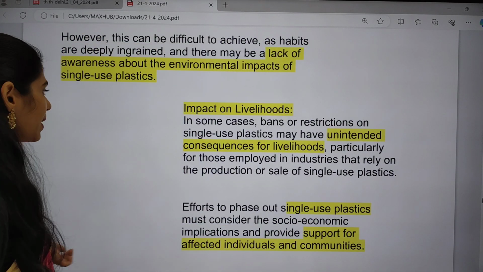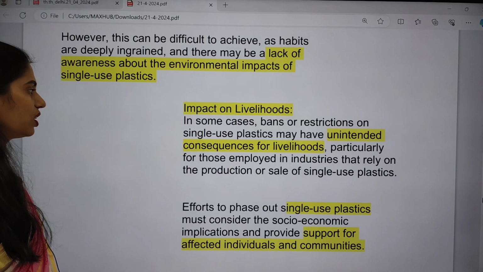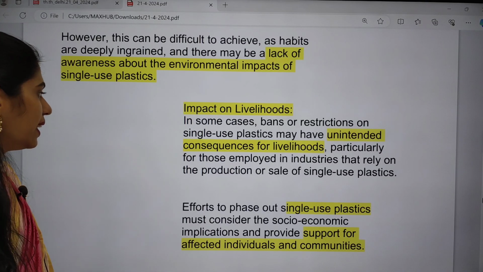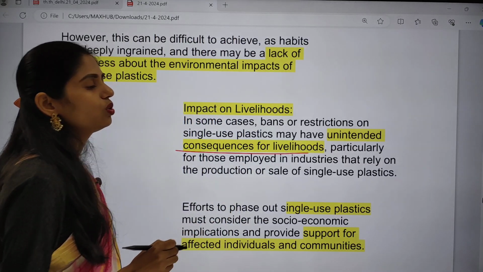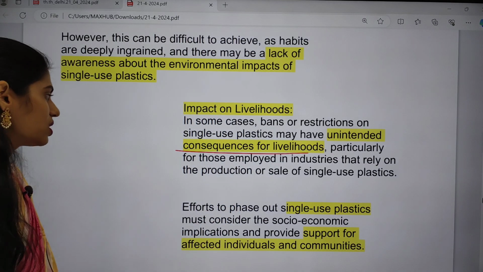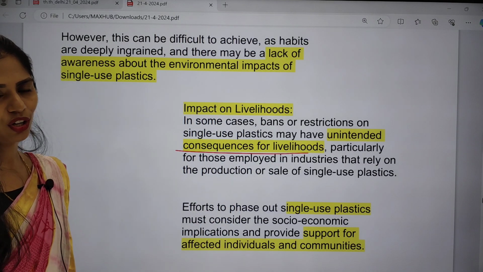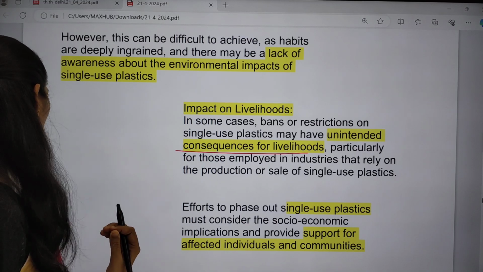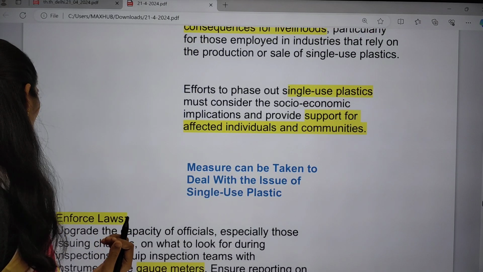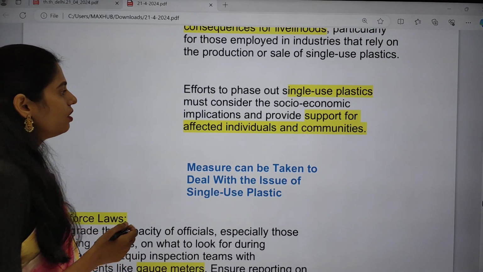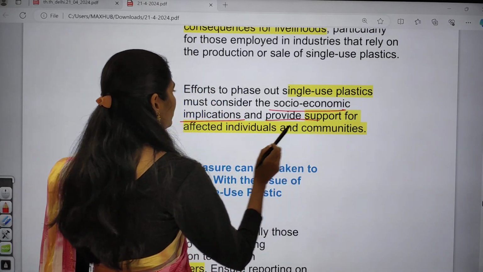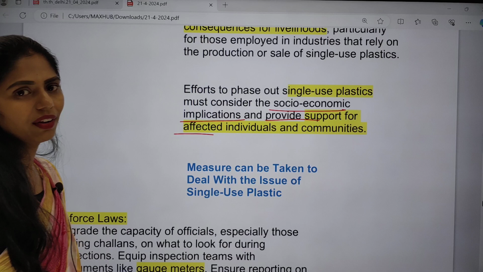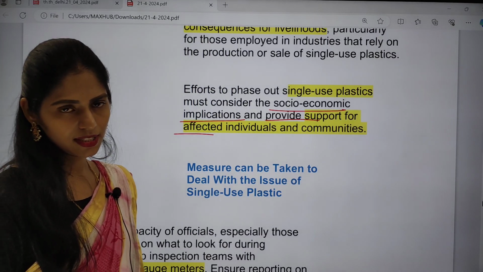And this one is impact on livelihood. In some cases, if you are going for a ban or restrictions on single-use plastics, then that will have a negative impact on livelihoods, particularly for those who are employed in these industries and rely on the production or sale of single-use plastics. If you are taking efforts to phase out single-use plastic, we have to consider socio-economic implications and provide support for affected individuals and communities.